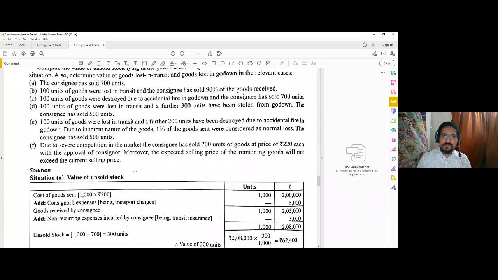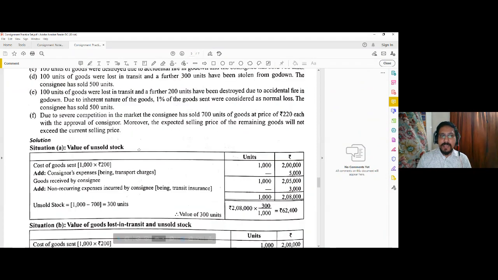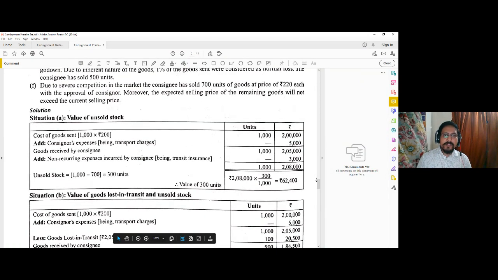There is no loss in transit or godown. So how to calculate? Now this will be calculated in this manner. You need to prepare a statement with one column for the units and another column for the amount, in rupees. Then you will record first the cost of goods sent, 1000 into 200. So in the unit column you will mention 1000 and in the amount column 2 lakh.